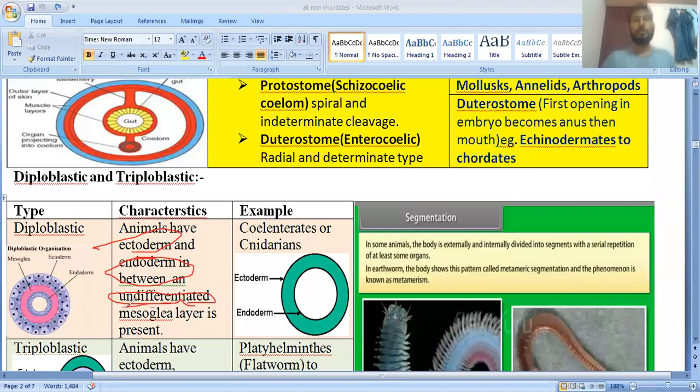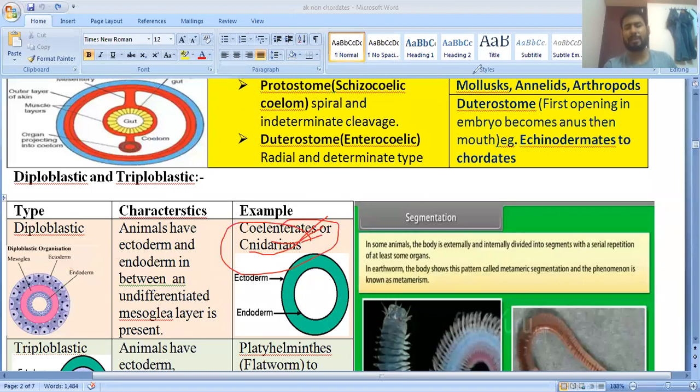cells are found. Due to this, it is considered diploblastic. Diploblastic means only ectoderm and endoderm are found. Mesoderm is not found. In place of the mesoderm, they have an undifferentiated mesoglea layer. So these are called diploblastic animals. Their examples are coelenterates and cnidarians. Coelenterates are also called cnidarians because they have cnidoblast cells. Clear? So these are considered examples.